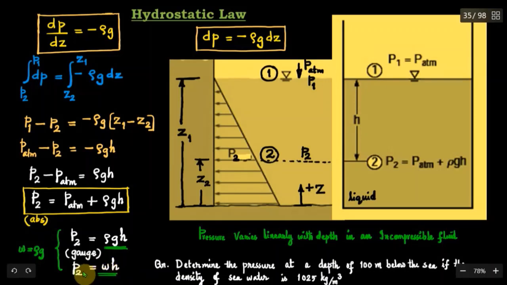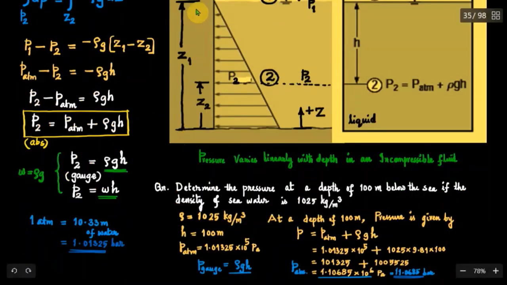If you consider the relation P2 is equal to w into h, w being a constant, the value of P2 depends on h. So as we move down vertically in a liquid, depending upon the depth of the point below the free surface, the pressure variation takes place. Therefore, the pressure variation with depth in an incompressible liquid is linear. So the maximum pressure will be at the bottom where the depth is maximum. This hydrostatic pressure distribution has a triangular profile.